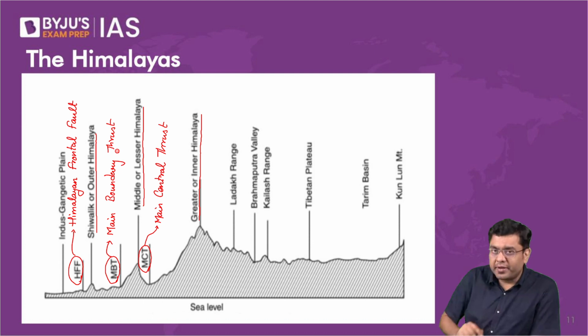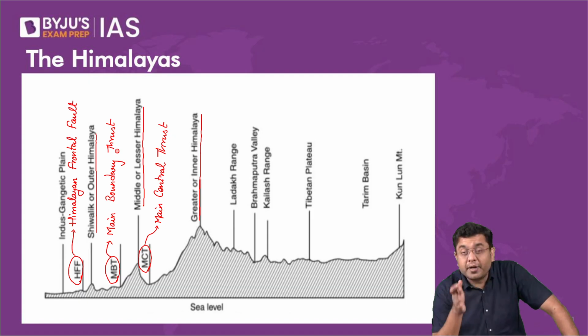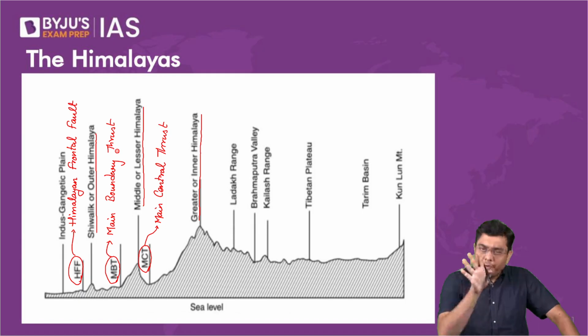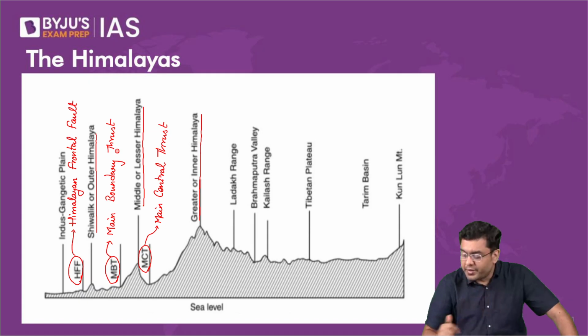So those were the thrust faults. They are named thrust faults because a fault is a kind of crack where you have a relative movement of the different areas. The crack has been created because of the thrust, because of the forward motion. And that is why you have the existence of thrust faults.